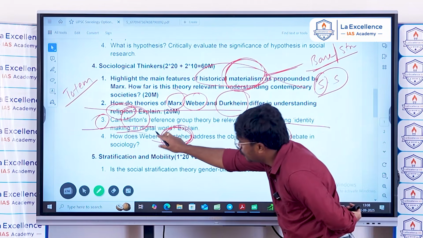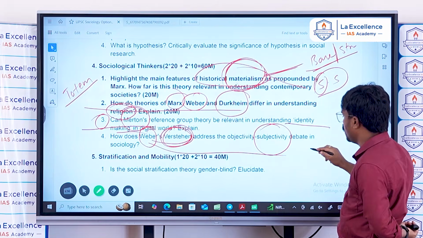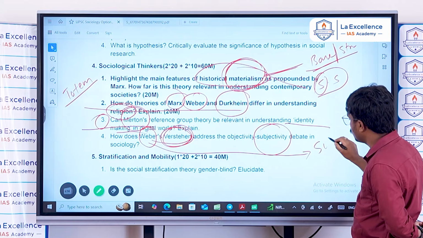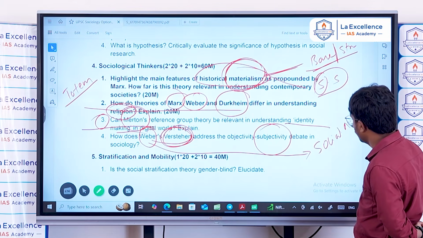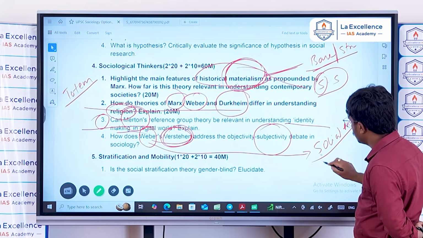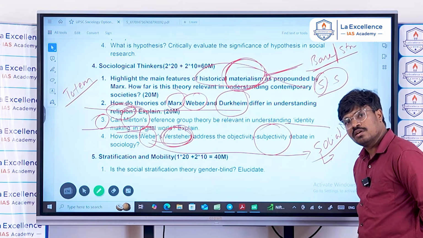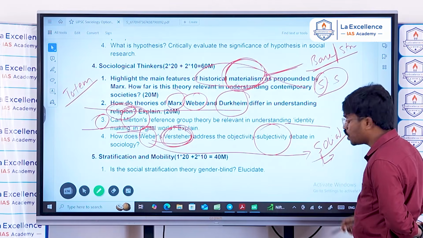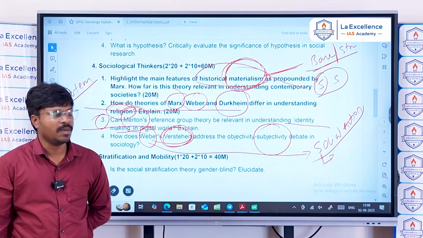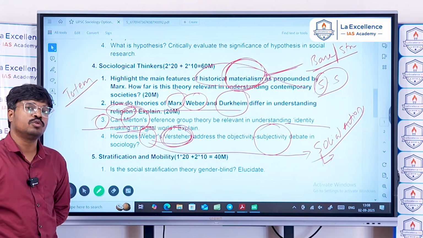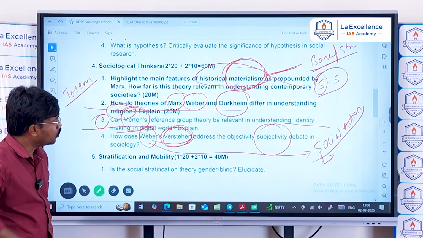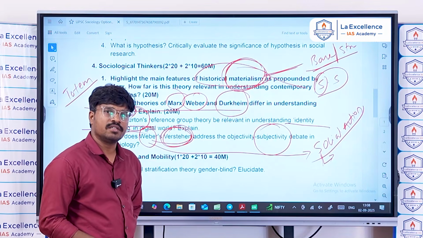Because for Weber, the foundation of understanding of the society lies in understanding social action. Social action means an action which has meanings attached to it, and which is oriented towards another person. So the meanings attached by the actor have to be understood for understanding of the society. That means you have to go into the shoes of the actor to understand the meanings.